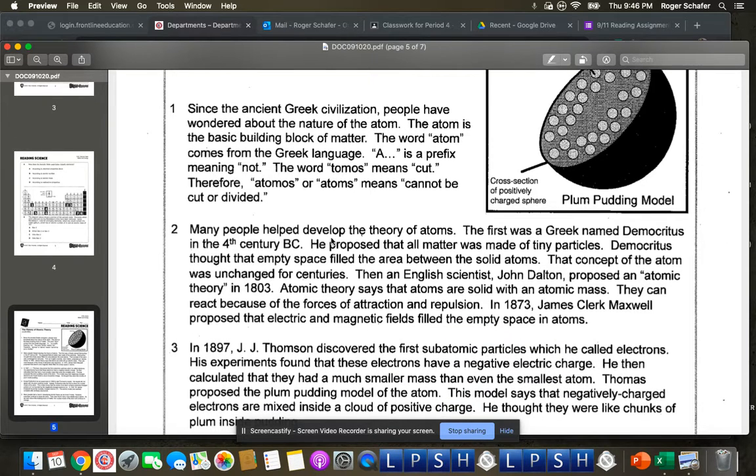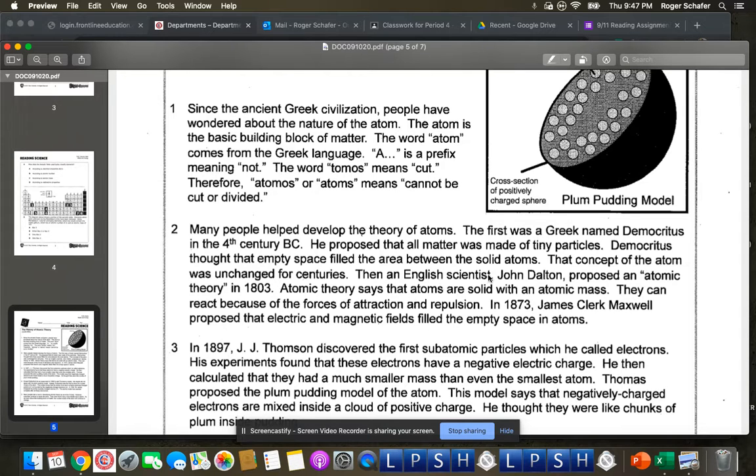Many people helped develop the theory of atoms. The first was a Greek named Democritus in the 4th century BC. He proposed that all matter was made of tiny particles. Democritus thought that empty space filled the area between the solid atoms. That concept of the atom was unchanged for centuries.